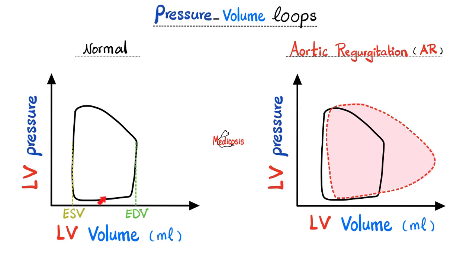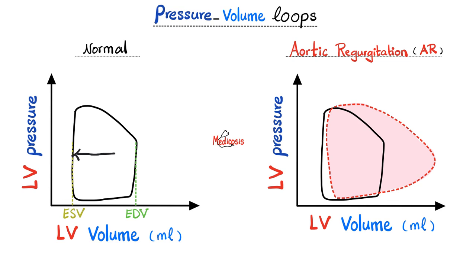Here is the normal pressure-volume loop. Pressure on the y-axis, volume on the x-axis. To learn more about the pressure-volume loops, please refer to my physiology videos in this cardiology playlist. This higher volume right here is the end diastolic volume, which is the volume in the left ventricle at the end of diastole. And this lesser volume right here is the end systolic volume, which is the volume in the left ventricle at the end of systole.